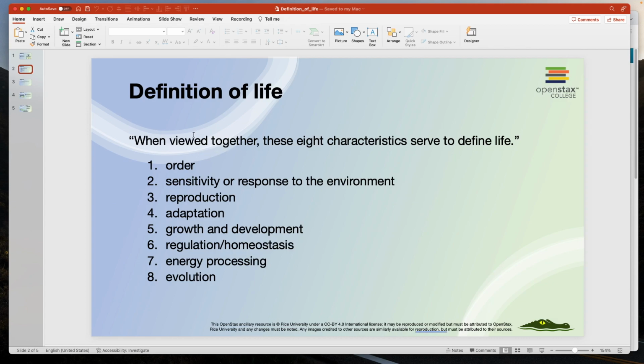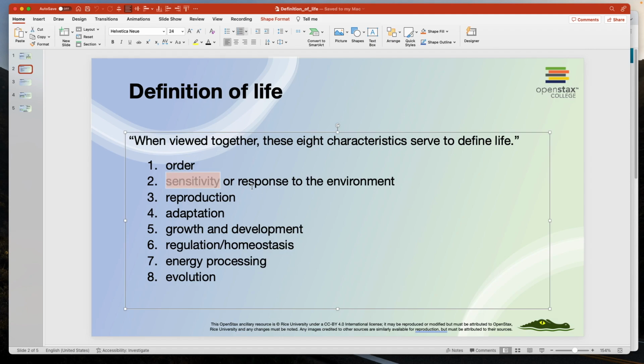For example, this textbook, OpenStax Biology, uses the 8 characteristics to define life. Order: the organism should be highly ordered. Organisms should sense and respond to the environment. Organisms should be able to reproduce, adapt, grow, develop and maintain homeostasis. It should use energy, and it should be able to evolve.